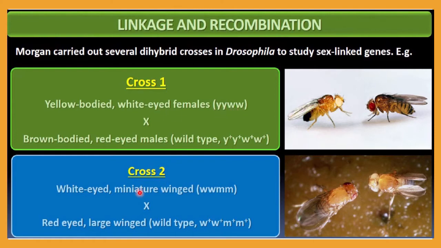Another cross he did was with the white-eyed miniature wing. Miniature means a small or short wing. So white-eyed with the miniature wing was crossed with the red-eyed, large-winged. Red eye and large wing are wild type or dominant, as indicated with the plus sign. And here there is an absence of the plus sign, which means it is recessive.